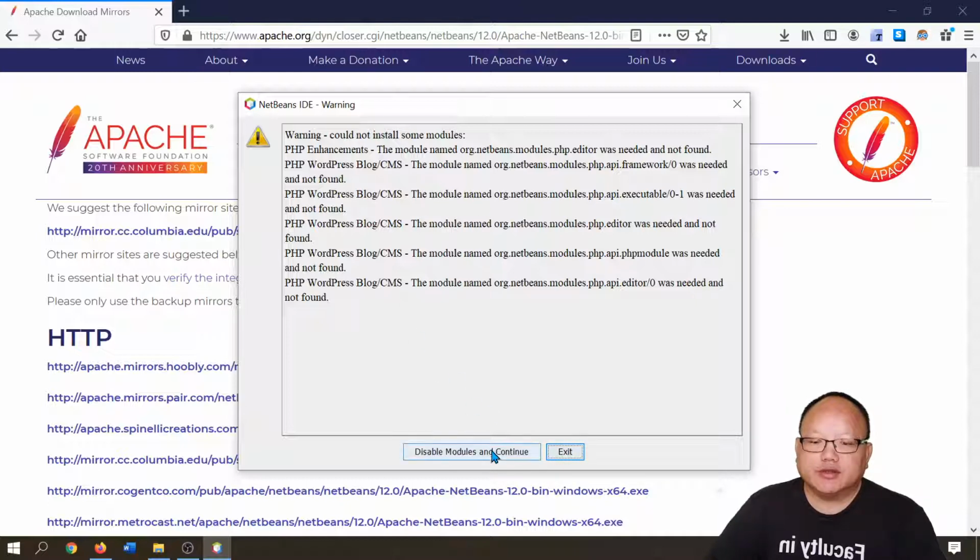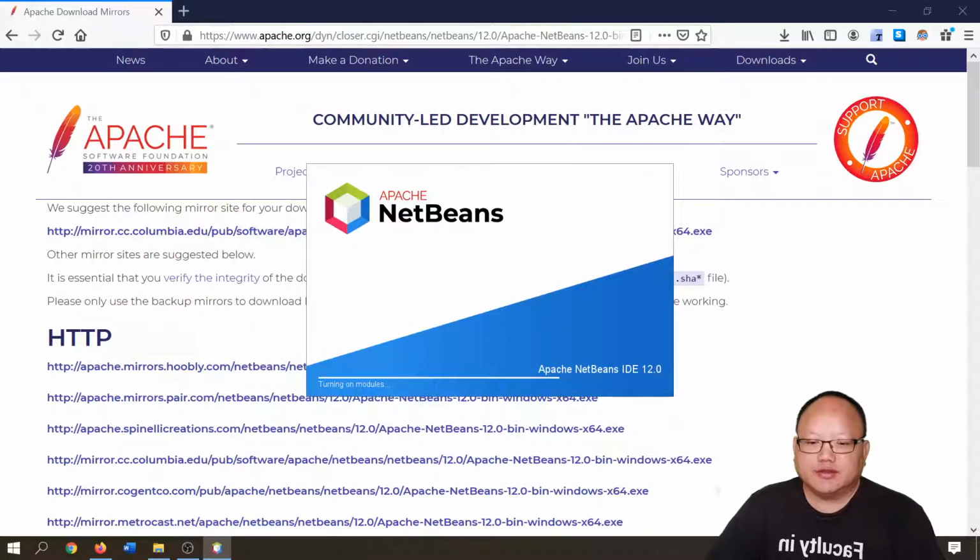Yeah, we don't need this module. This is for PHP. So we need to disable this.